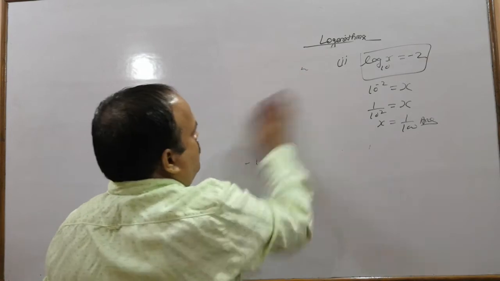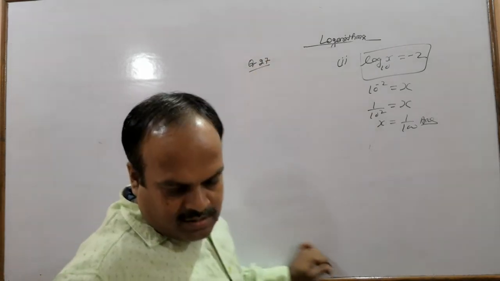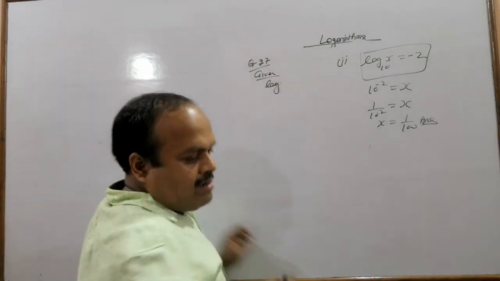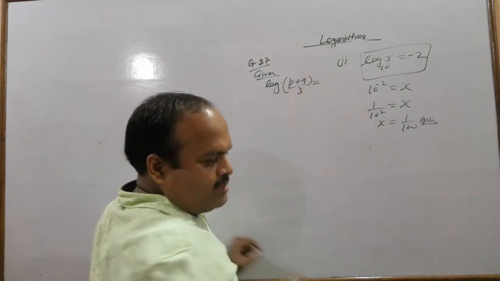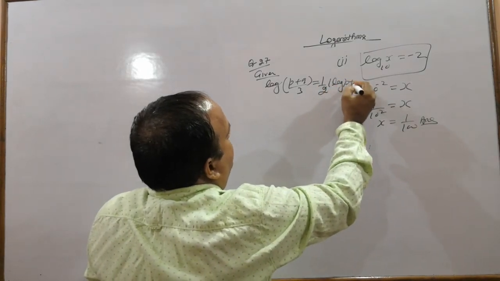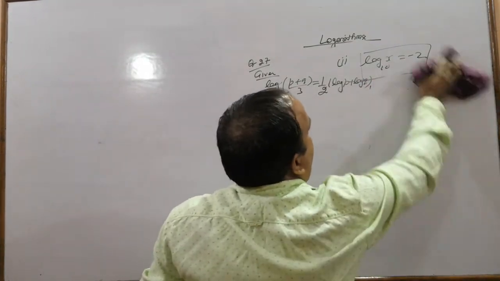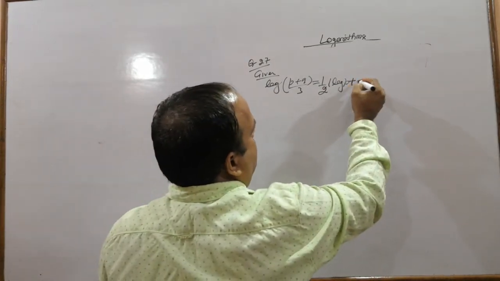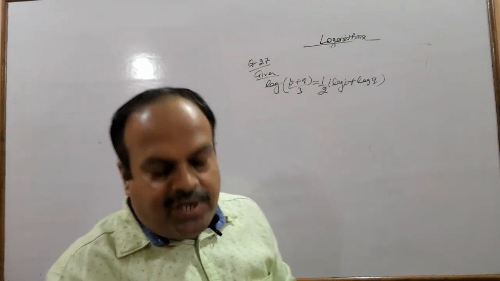Next, question number 27. We have log of p plus q by 3 equals half log p plus log q. What do we have to bring? p square plus q square.